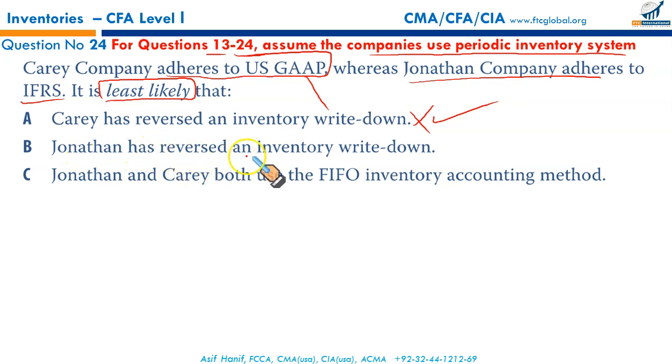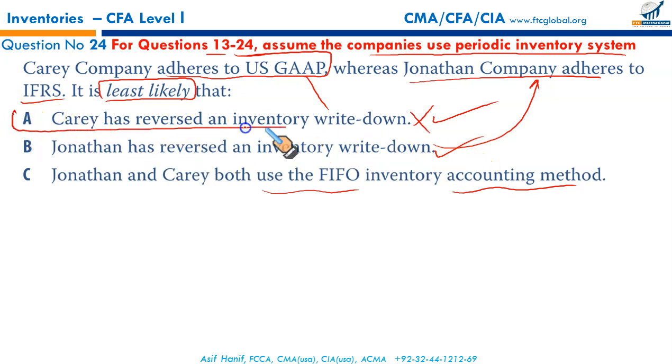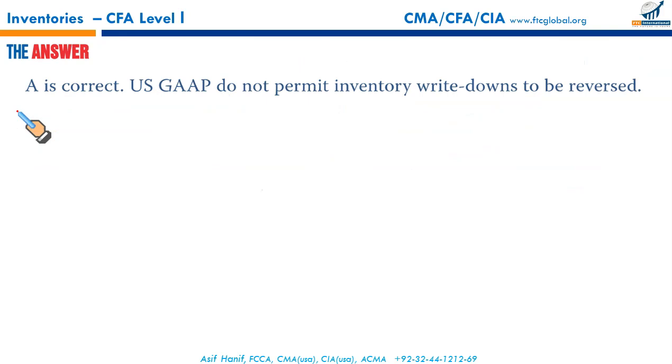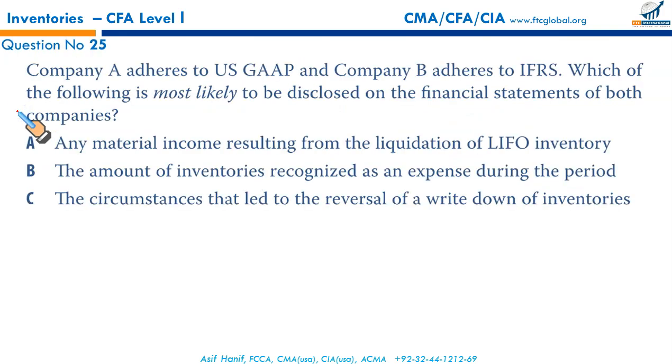Jonathan has reversed inventory write down. Since Jonathan is following IFRS, under IFRS, reversal of inventory write down is allowed. Jonathan and Carey both use the FIFO accounting method. They can use FIFO and weighted average because they are allowed under the IFRS. So it's true. So this one was least accurate. In fact, it's false. And we were looking for false, so that makes A the correct option.